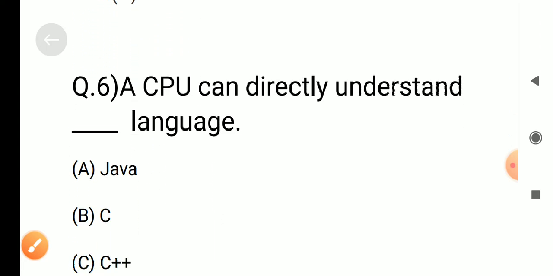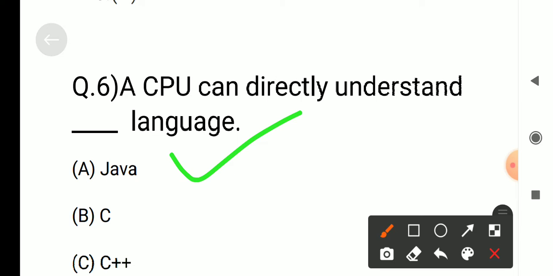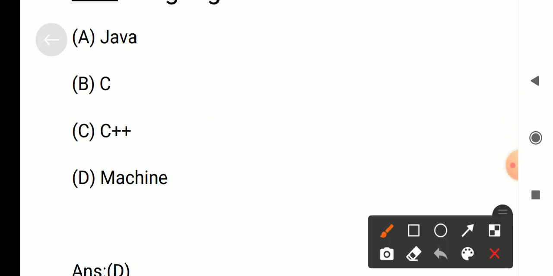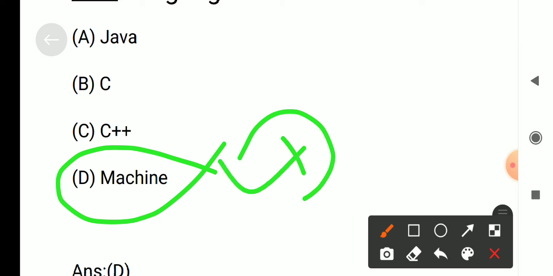Question number 6. A CPU can directly understand this language. Options are A. Java, B. C, C. C++, D. Machine. Answer is D. Machine.